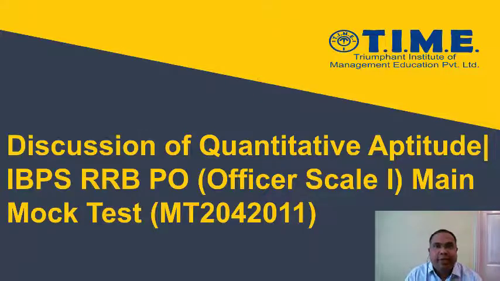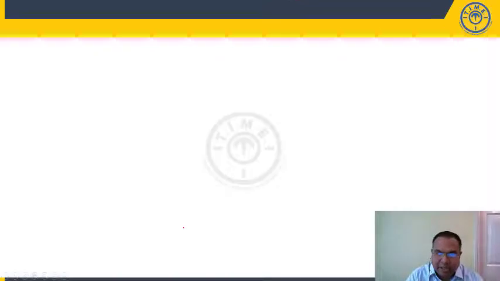Hello students, welcome to the discussion of the quantitative aptitude section of IBPS RRB PO, that is the Officer Scale 1 main examination. The mock test reference number is MT2042011. Let us start discussing this particular paper.